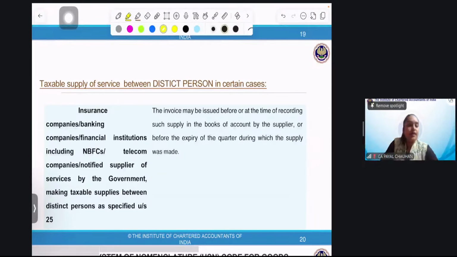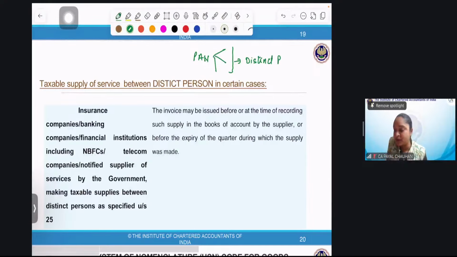Okay, so now, distinct person. We'll take a quick recap of distinct person. If single PAN, multiple registration. So we have multiple registrations, but the PAN number is the same. So in that case, such persons are known as distinct person. You people remember, Section 25, right? We call them distinct person. That's the case.